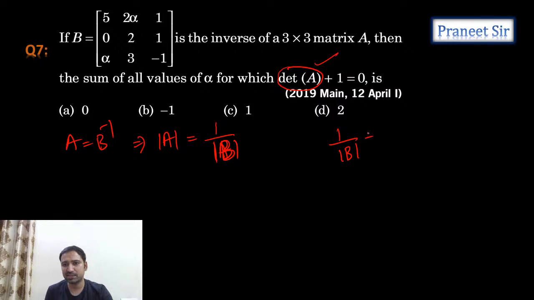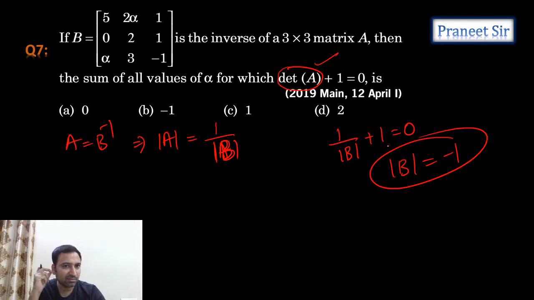1 by det B plus 1 is equal to 0. That means that det B should be equal to minus 1. Okay. We got det B value. But B matrix, we know it. So can we expand it? Can we calculate the determinant and equate it to minus 1? Correct. So tell me how much we get. So when you expand it, det B is equal to minus 1.